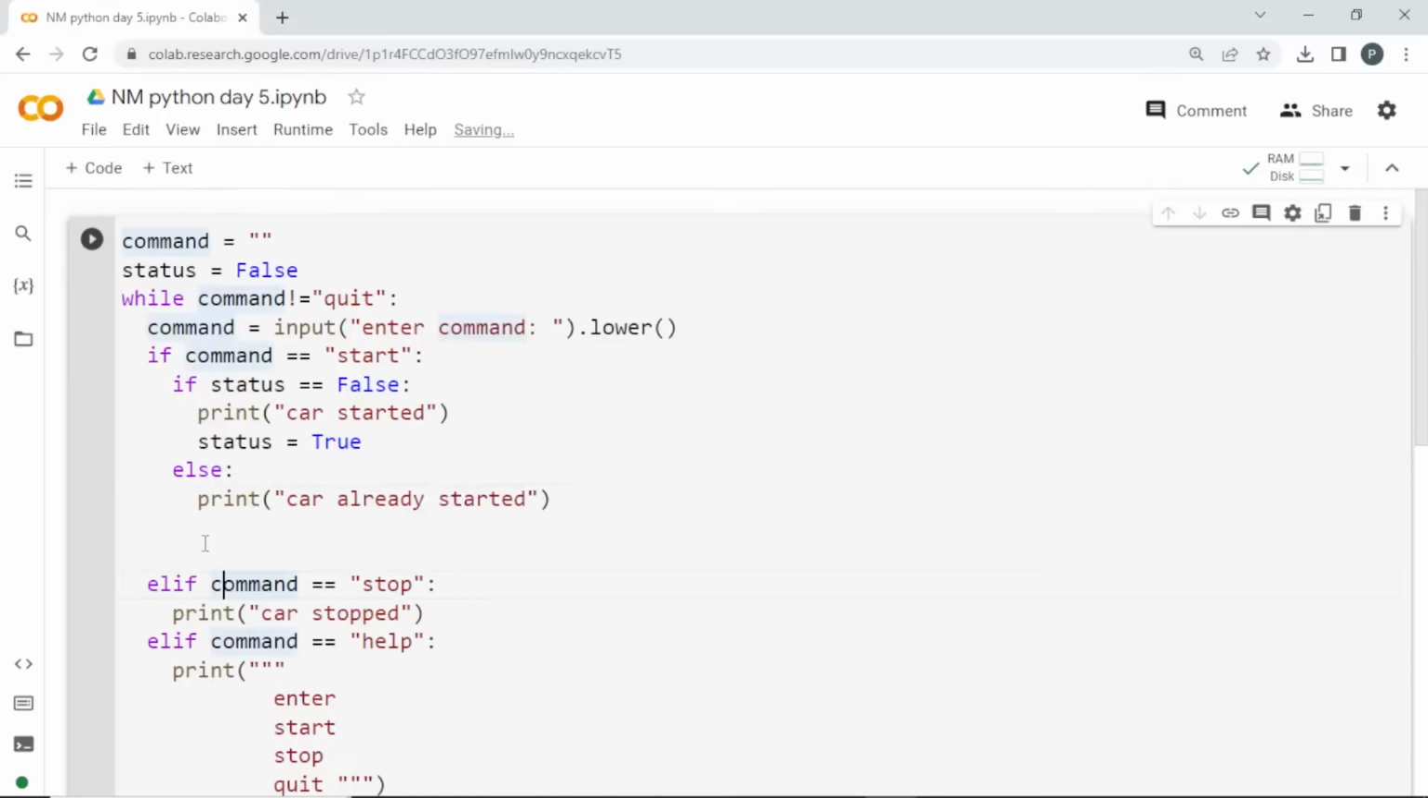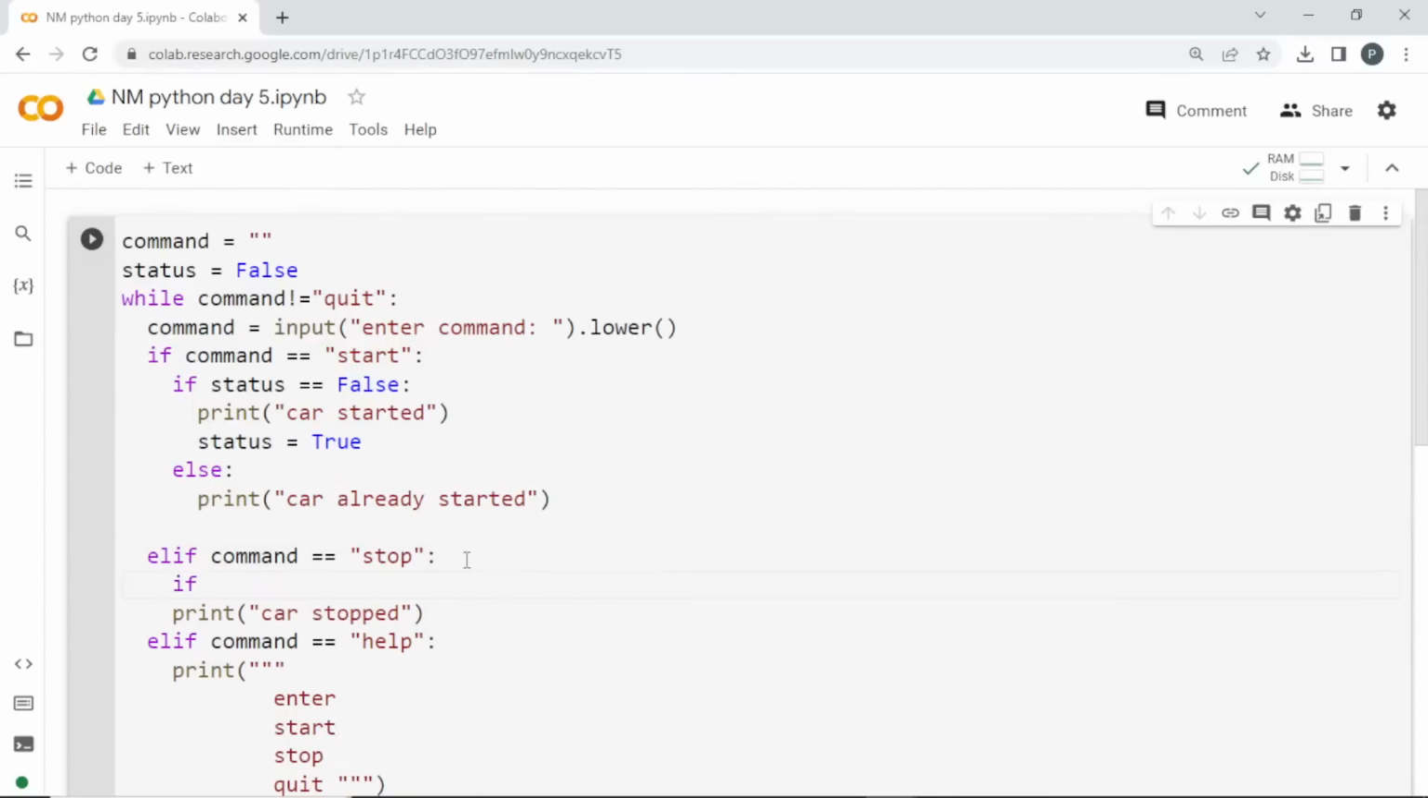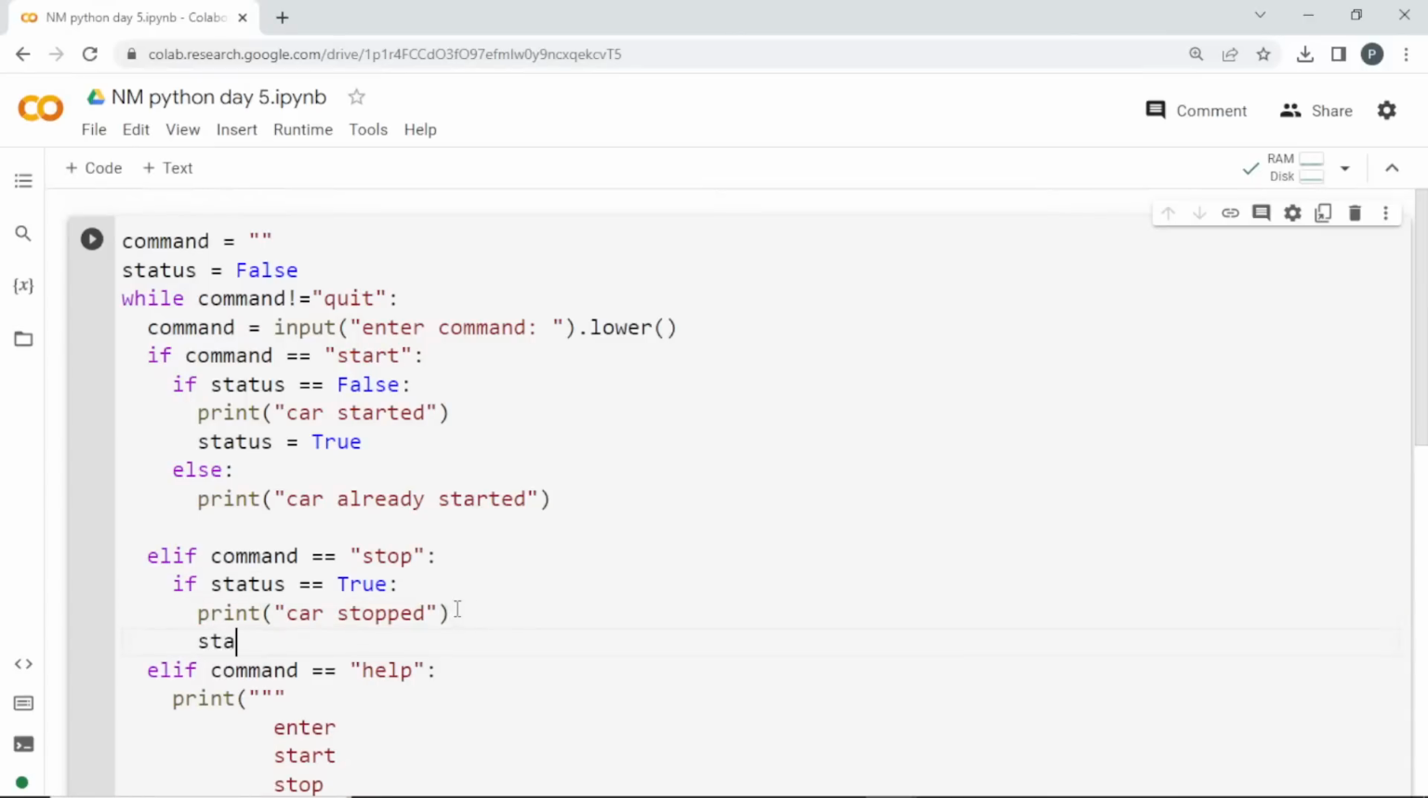What will happen? It will tell this. It will be the same in the stop also. So now the condition is true. So when will you stop the car? When the status is true, you have to stop the car. So if you enter stop, I am going to verify if the status is equal to true. So when it is true, I'll print car stopped, because in that case it will be stopped, and I have to set the status as false.